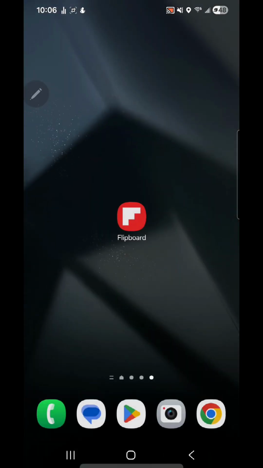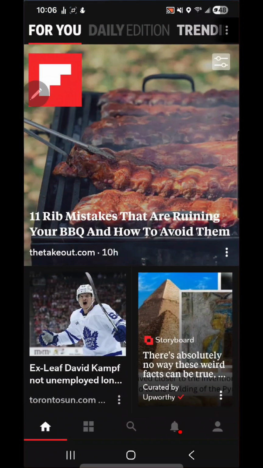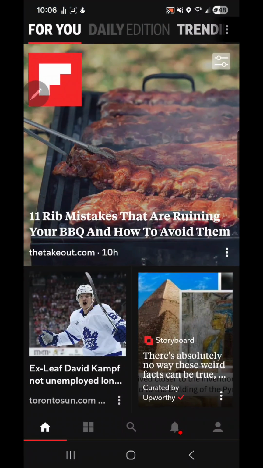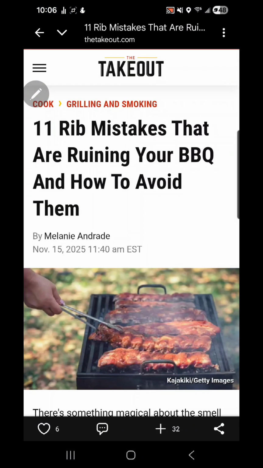Okay, and now we could check our browser or an app. And in this case, we'll use Flipboard as an example. And if you can access an article or a web page, then it is a success.